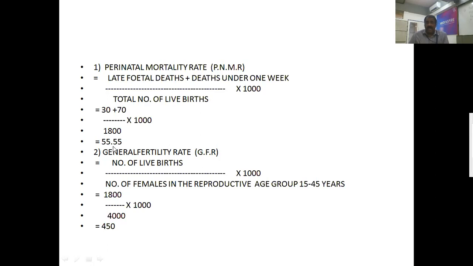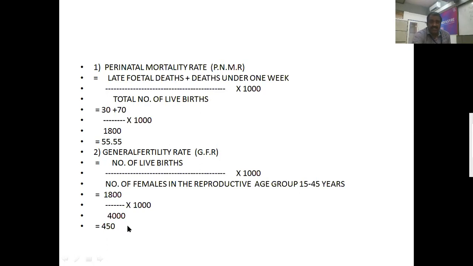The next one is the general fertility rate, GFR. Number of live births divided by number of females in the reproductive age group 15 to 45 years, into 1000. That is 1800 divided by 4000 into 1000. And this is 450. Right?